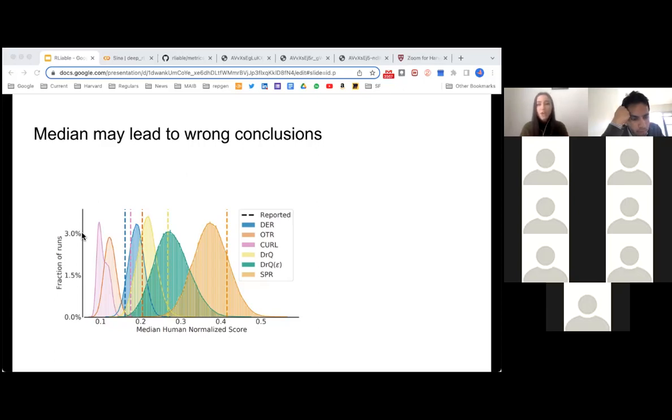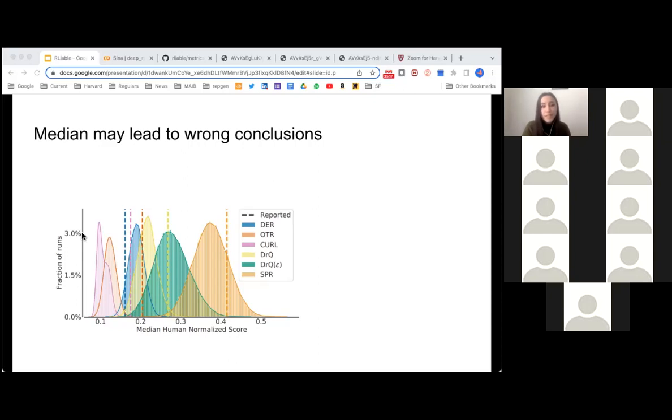And so one thing that the authors point out here that I thought was interesting is when we look at DER compared to OTR. DER is blue here, and we're seeing the blue median that's the leftmost median, right? So it's the lowest point estimate, basically. And OTR is the left orange distribution, there's 2 oranges, but the left one.